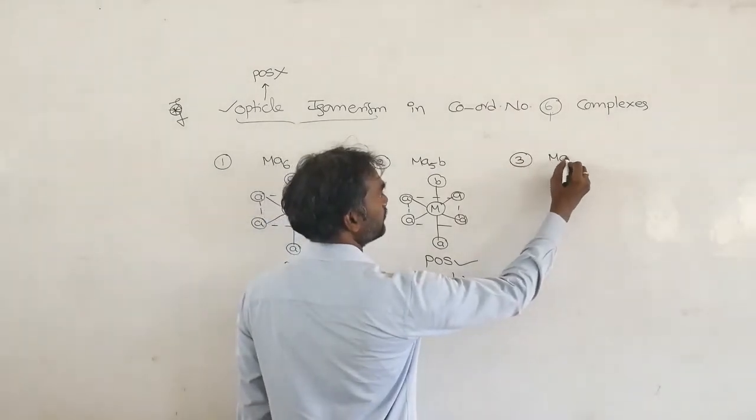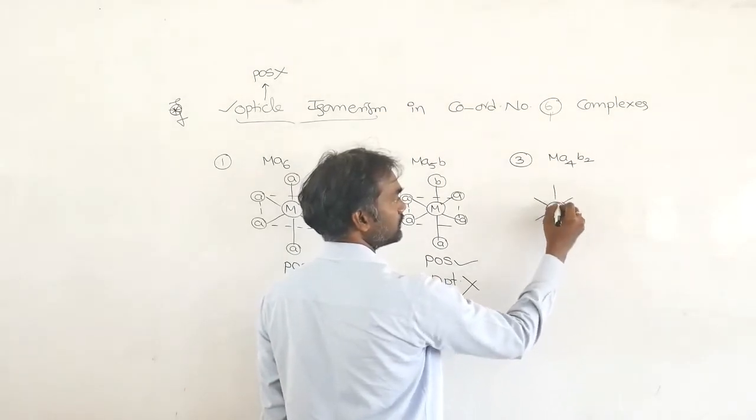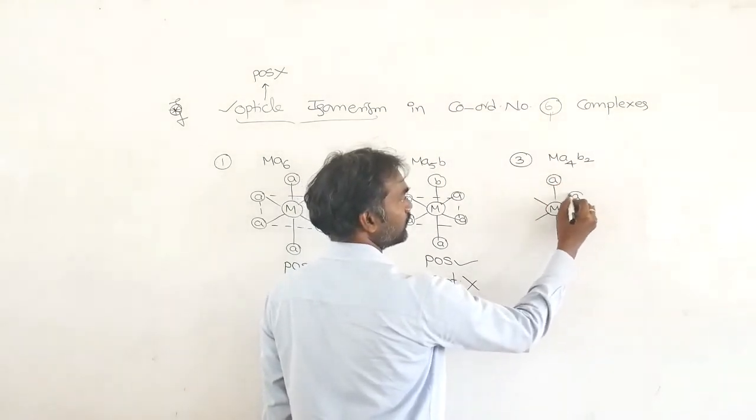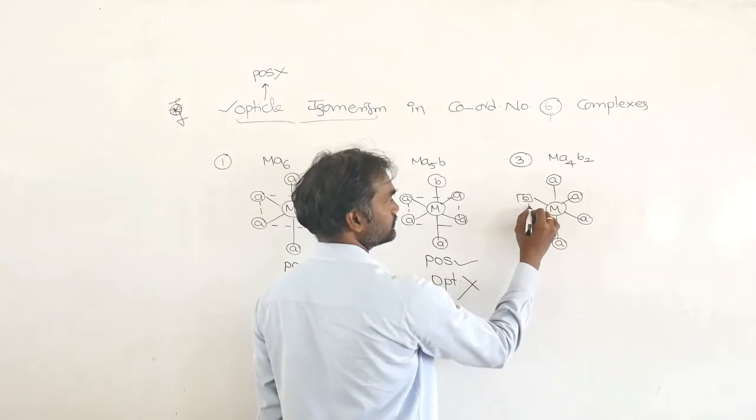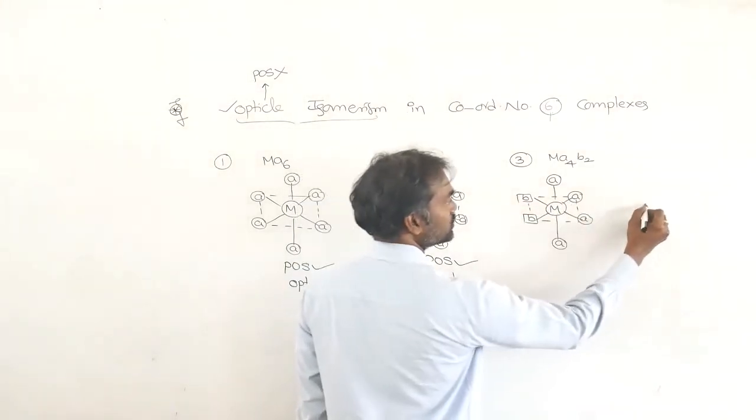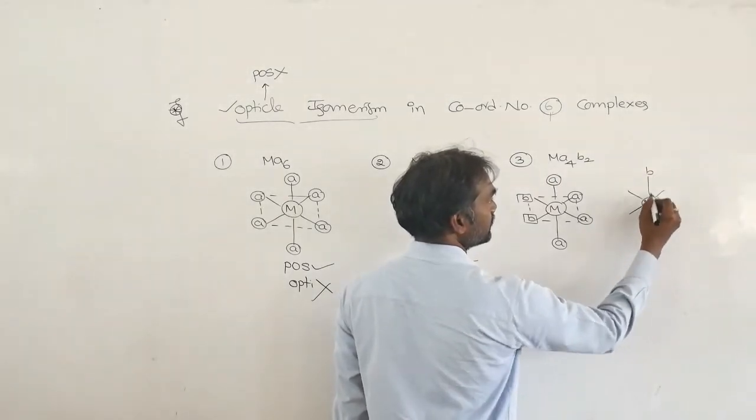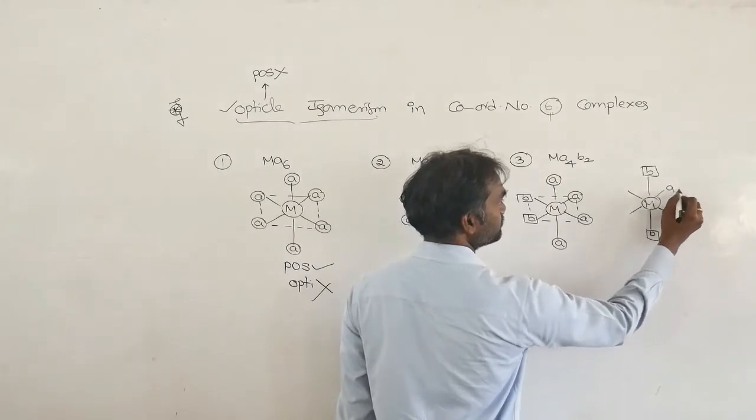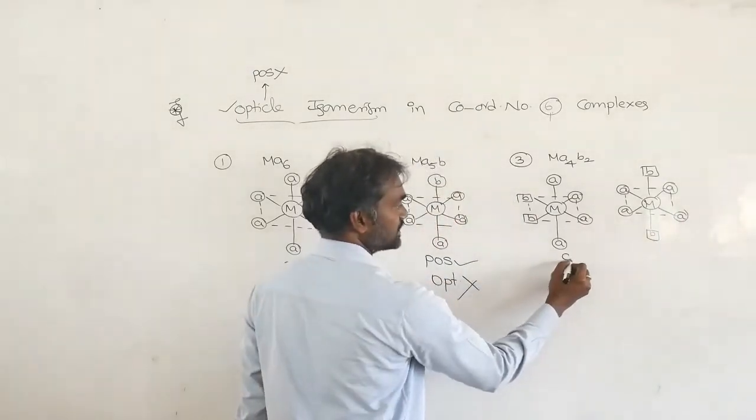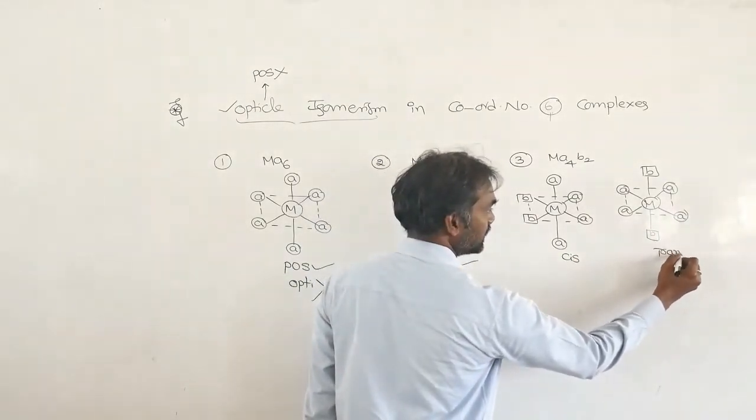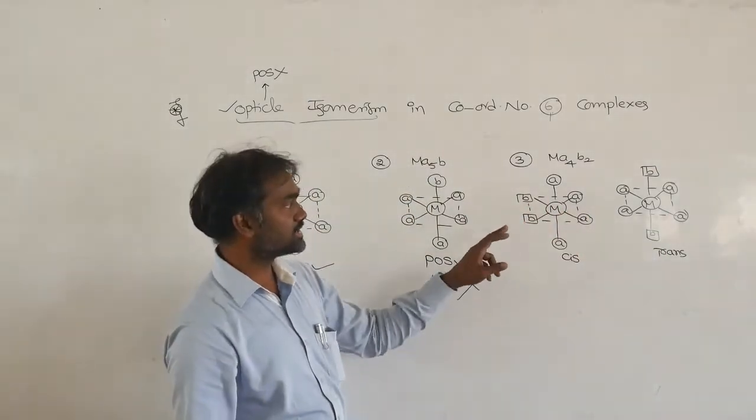Third, A4B2. How many possibilities can you write down? I am writing 4 A's, and the 2 B's close together, and I am also writing the 2 B's opposite. So two possible structures are there, already seen in geometrical isomerism. This structure is called cis geometrical, and this is called trans geometrical. Now we see which of these two is optically active.